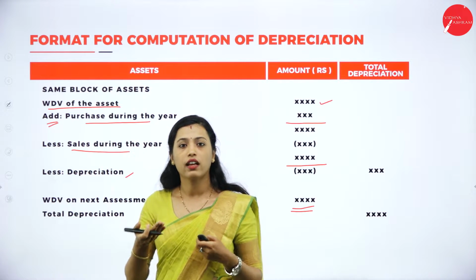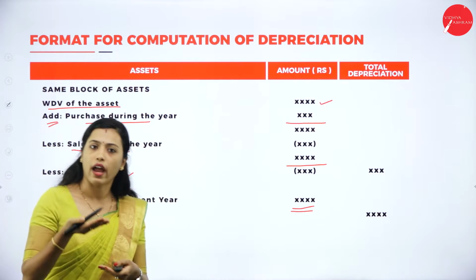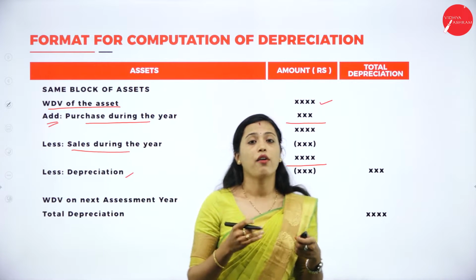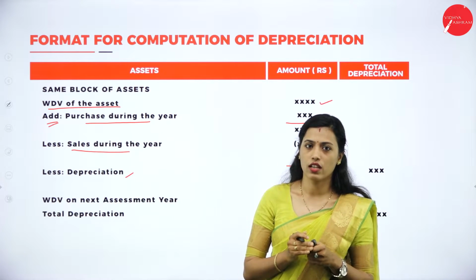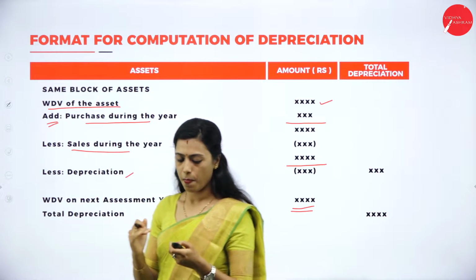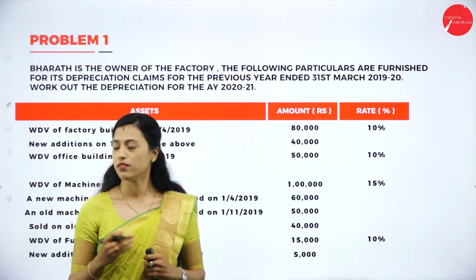First, we have to take WDV value. Then is there any purchases? We have to add it. Is there any sales? We should deduct it. Then we have to deduct the depreciation. Then we will get WDV for next year. Now, we will solve problems on depreciation.